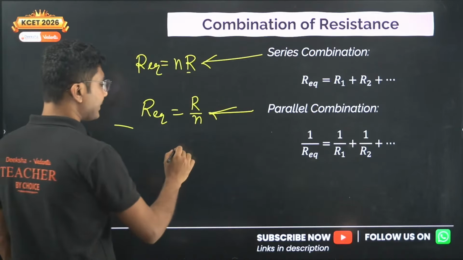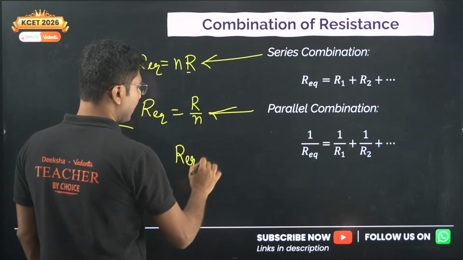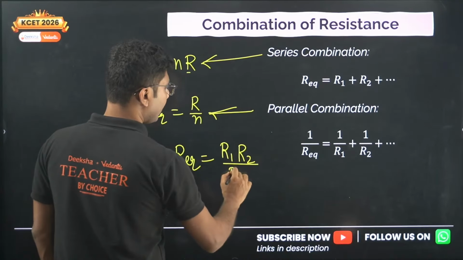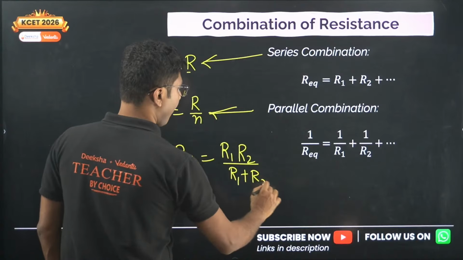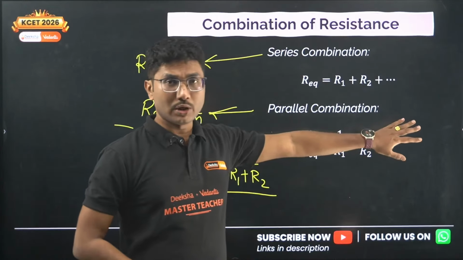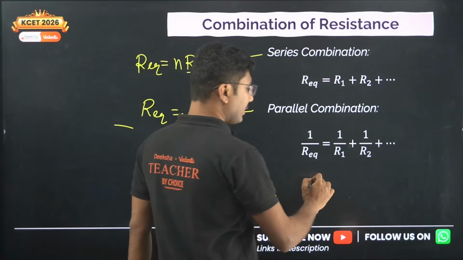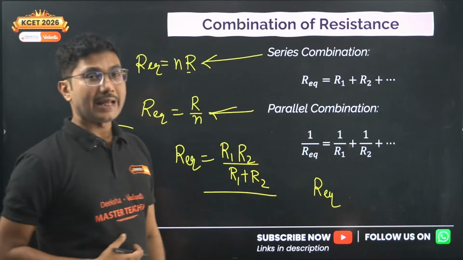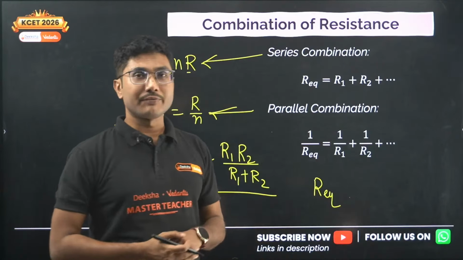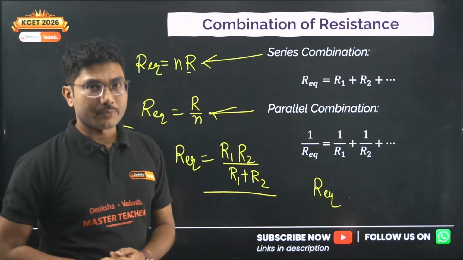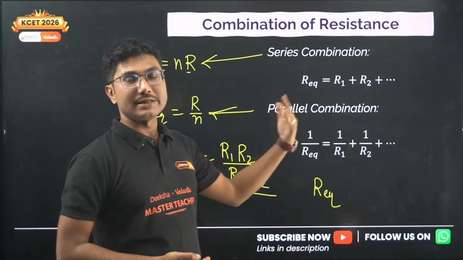And if only two resistances are there, then R equivalent is given by R1 R2 divided by R1 plus R2. Right, now here you have to remember that if you are using this formula, at the end your target is to find R equivalent, not 1 upon R equivalent. I have seen students after solving everything, they keep the answer as it is because they forget to take the reciprocal of the answer. So at the end you have to take the reciprocal.